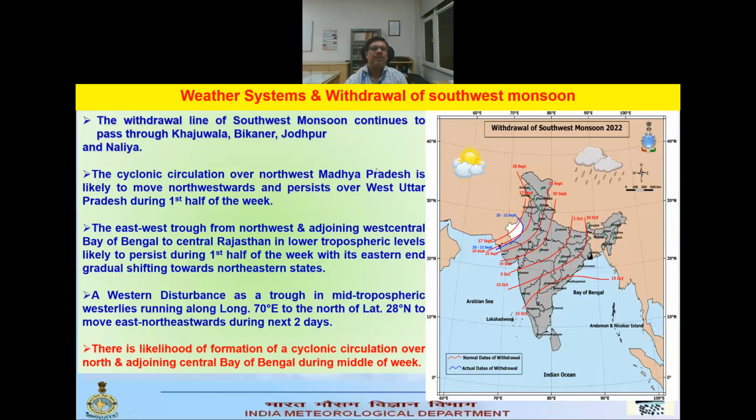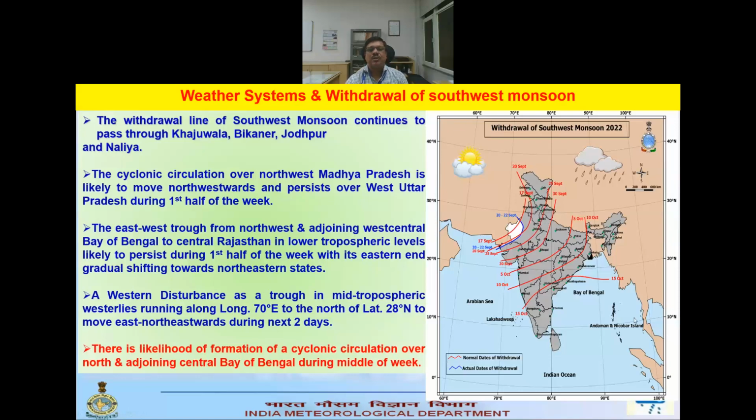If we see what the situation of the weather system is and what will happen in the coming week, then we can see that withdrawal has already happened, and this withdrawal line is now lying here. We can see this blue line. But this cyclonic circulation over this region is likely to move northwestward and persist over the west UP region for the first half of the week.